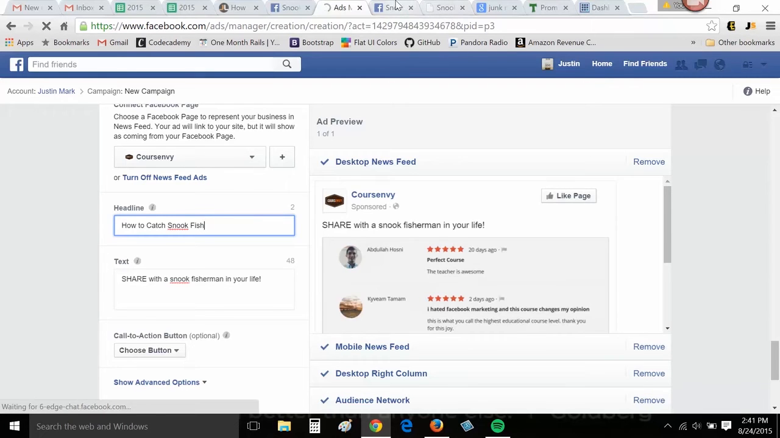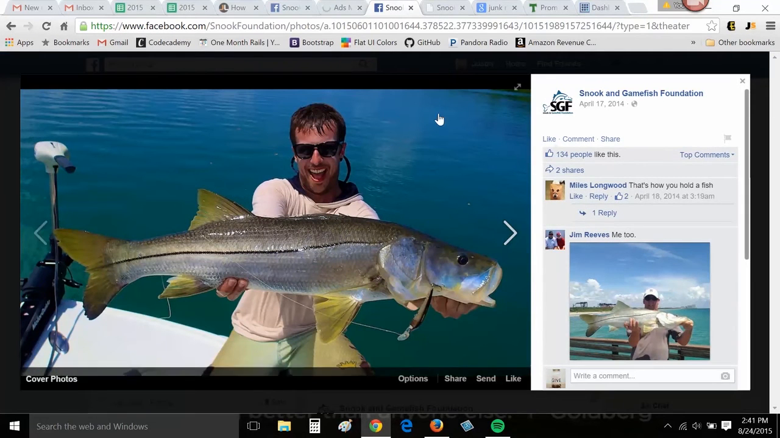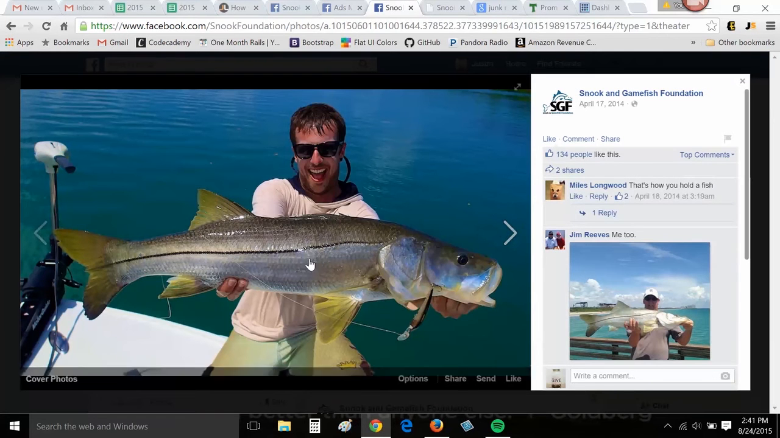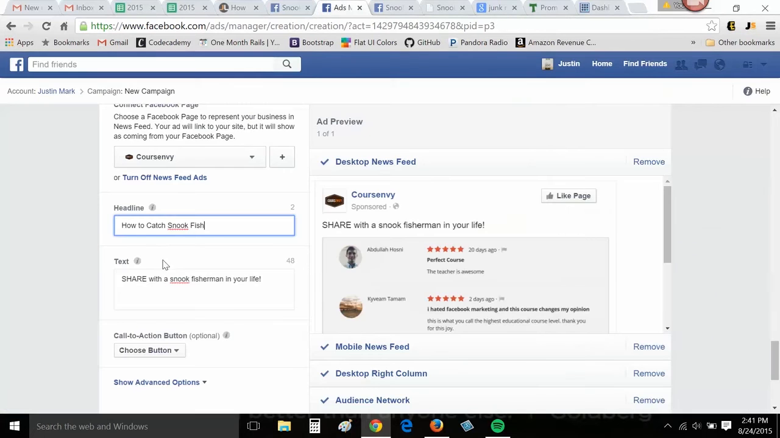Then I want to input a great photo like this guy. This guy's website, that's awesome. If I'm a fisherman and I'm scrolling through my feed and I see this ad with this photo right here, how to catch snook fish, share with a snook fisherman in your life. Whoa, I'm going to stop and either comment, like, or share this with a snook fisherman in my life.